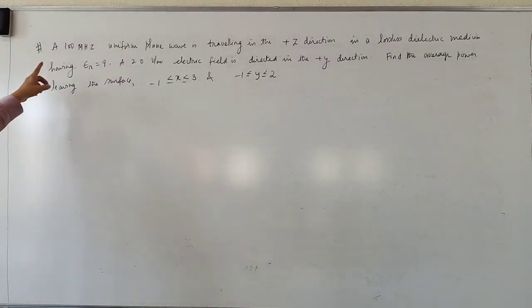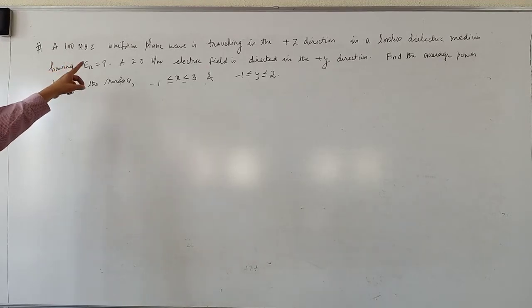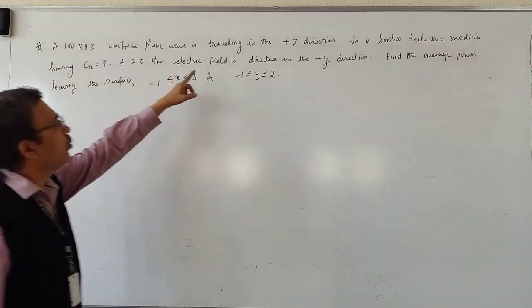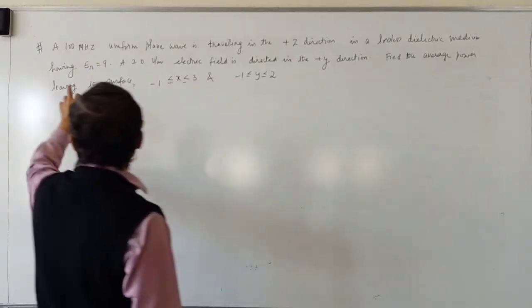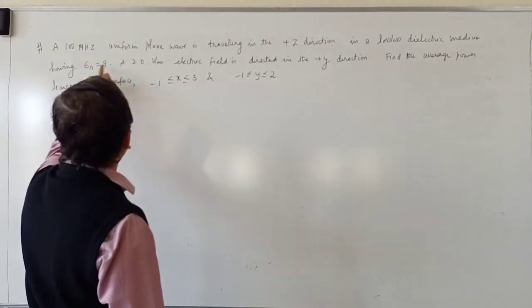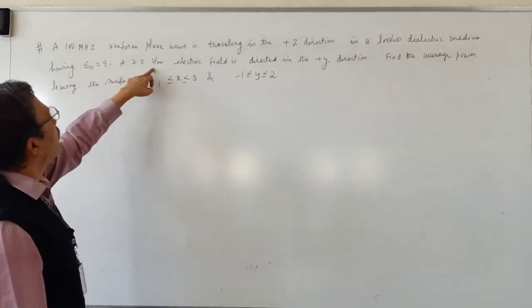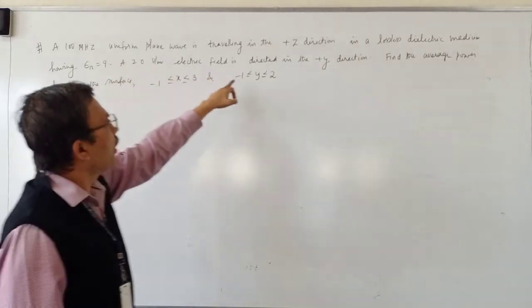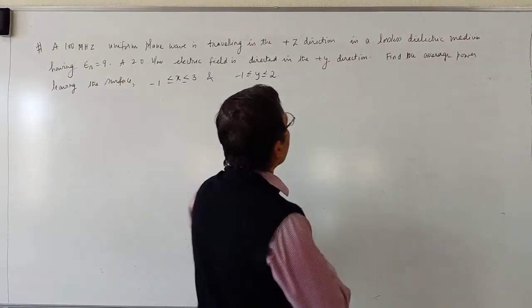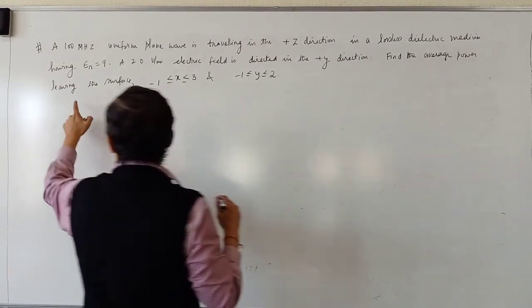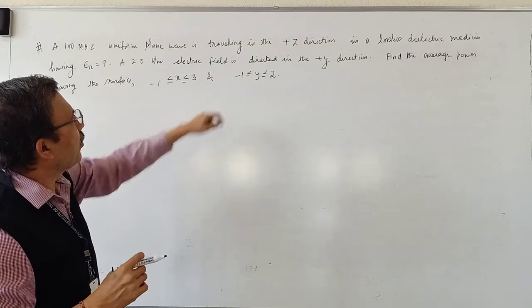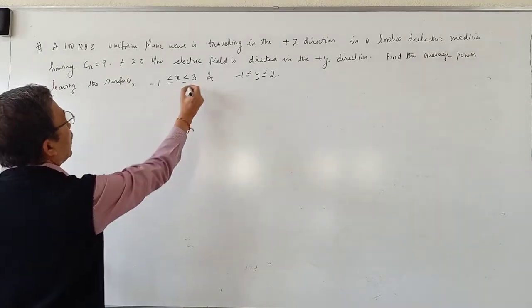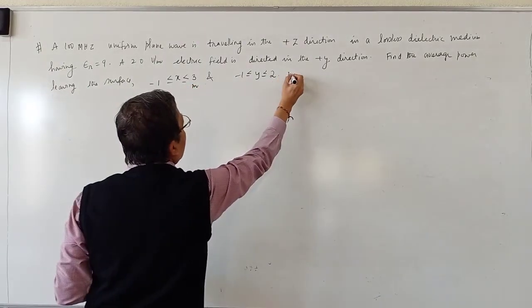Next problem. A 100 megahertz uniform plane wave is traveling in the positive z direction in a lossless dielectric medium having epsilon r equal to 9. A 20 volts per meter electric field is directed in the positive y direction. Find the average power leaving the surface x varying from minus 1 to 3 and y varying from minus 1 to 2 meters. These are in meters.